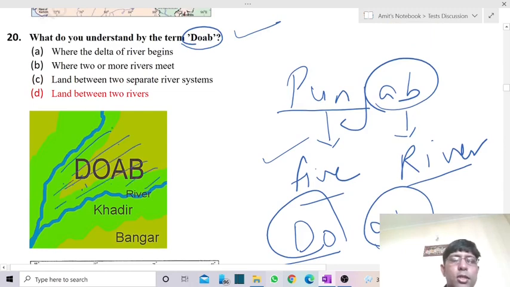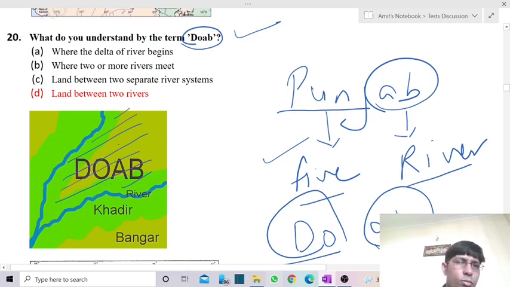Okay, now because it has been made by the deposition done by these two rivers, these plains are very fertile. Okay, and Punjab is made up of 5 Doabs. So they were having 5 rivers, and the region between these rivers is called a Doab, and Punjab is made up of 5 Doabs.